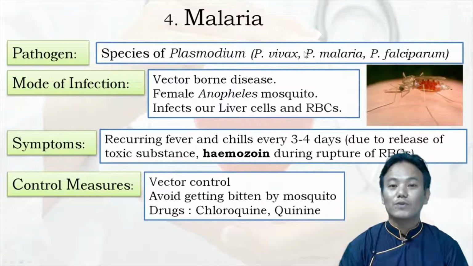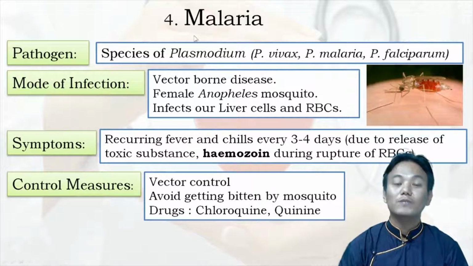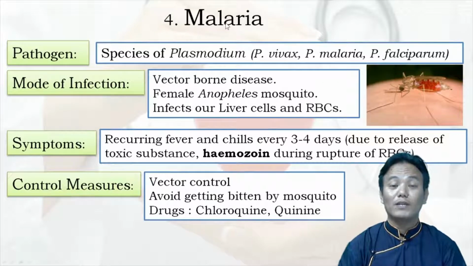These three species of Plasmodium are responsible for causing malaria in human beings. Out of these three, Plasmodium falciparum is said to be the deadliest. If you suffer from malaria due to Plasmodium falciparum, then it is quite serious. So these are the pathogens responsible for causing malaria.